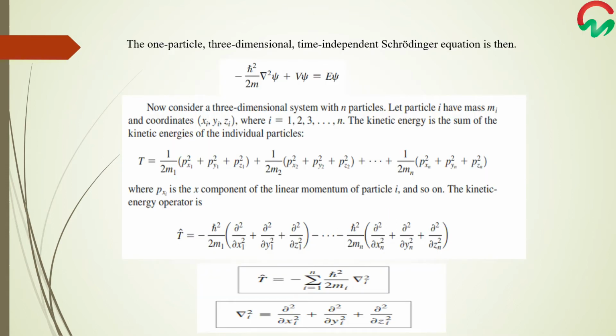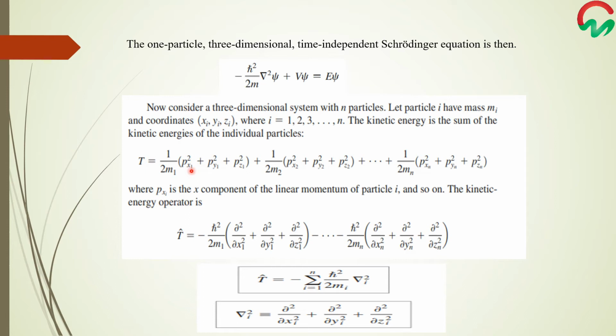For a one particle three-dimensional system, the time-independent Schrödinger wave equation is written as minus h bar square over 2m del square psi plus V psi equals E psi. Now, consider a three-dimensional system of n particles. Let the particle i have a mass of mi and coordinates xi, yi and zi, where i can have any value ranging from 1 to n. The kinetic energy is the sum of the kinetic energies of all the individual particles, written here in this equation for the particle m1, for the particle m2, similarly up to mn.